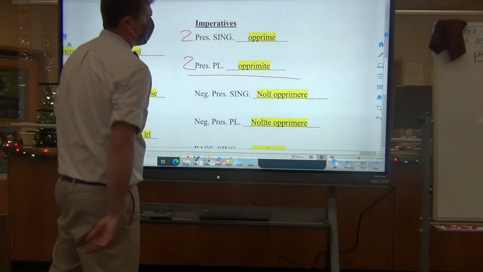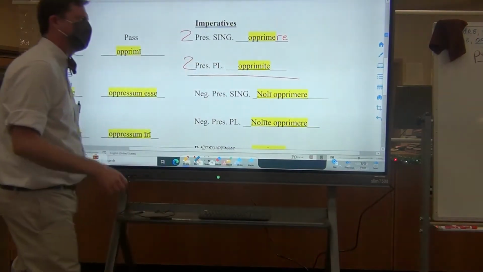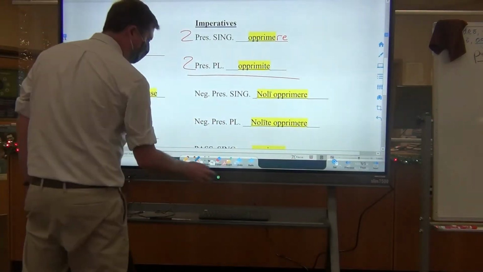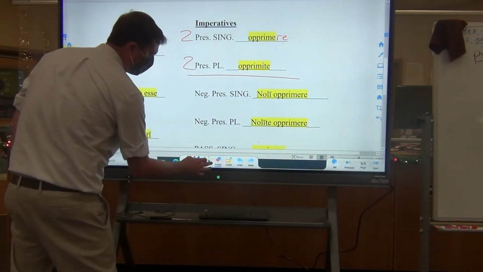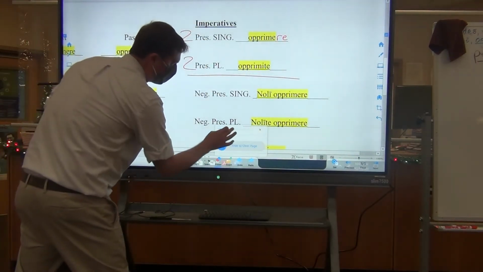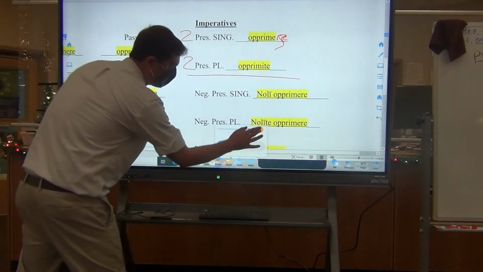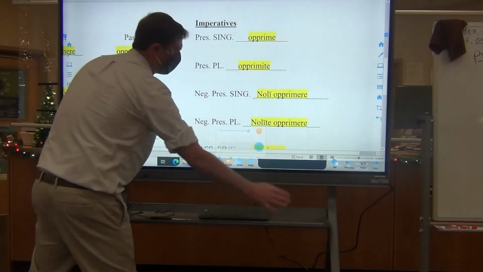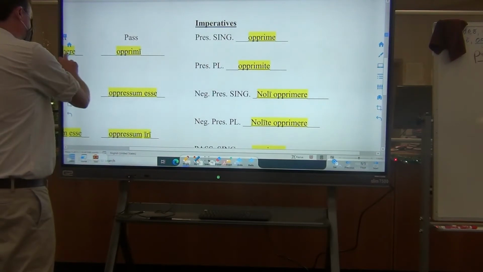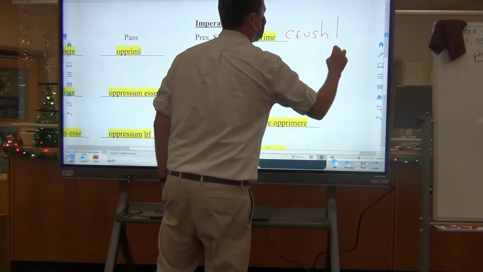So for the second person singular, the way that you form the imperative is you're going to take the infinitive, which remember for this verb would be opprimere, and all you have to do at that point is chop off the re. So I'll go ahead and do that. Let's see if I can make it a little bit bigger. Still no good. Well, I'll just clear the whole thing. And so all of a sudden the re is gone. And the command would be telling someone, crush, as the imperative.